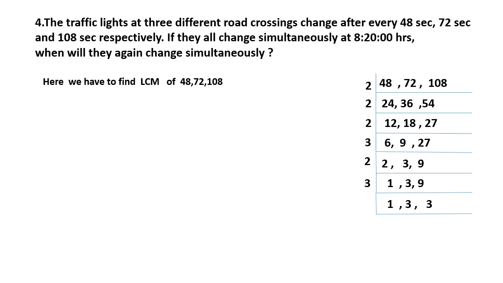And 9 divided by 3 is 3. Again we divide by 3, so it will be 1. 3 divided by 3, you will get 1. Now all the numbers have changed to 1.